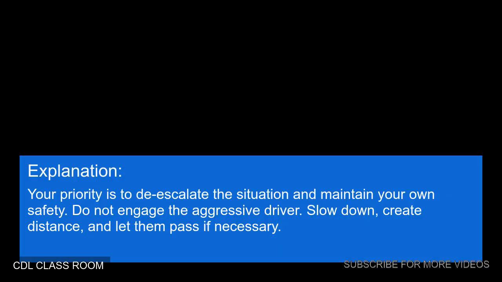Explanation. Your priority is to de-escalate the situation and maintain your own safety. Do not engage the aggressive driver. Slow down, create distance, and let them pass if necessary.